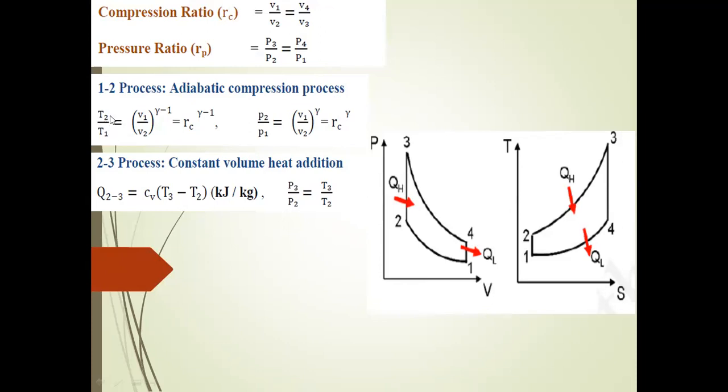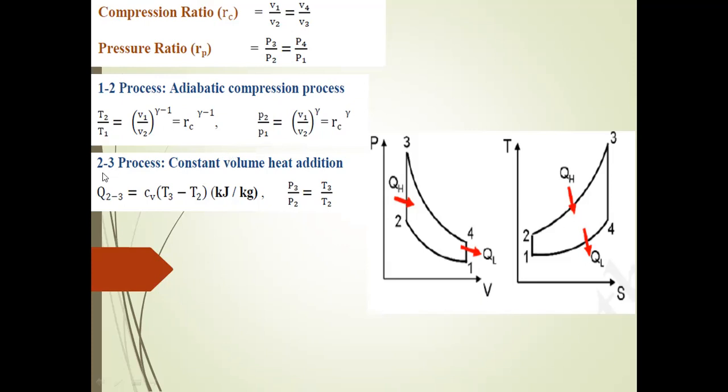From here, the temperature relation T2 by T1 is equal to V1 by V2 power of gamma minus 1, equal to r power gamma minus 1. R suffix c represents the compression ratio. It is the relationship between the temperature and volume. Then P2 divided by P1 is equal to V1 by V2 power of gamma, which is equal to rc power of gamma.